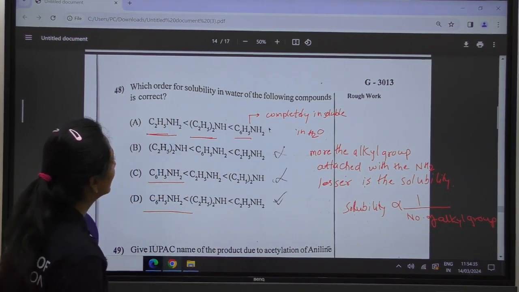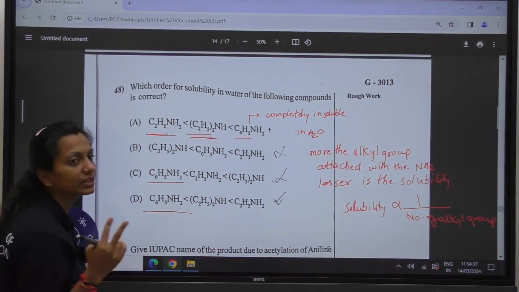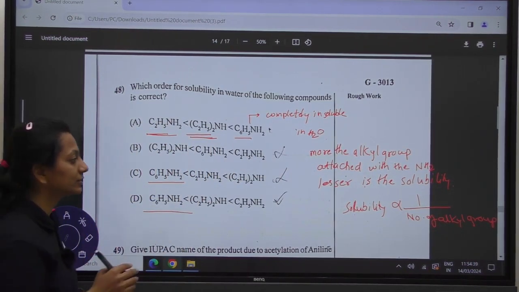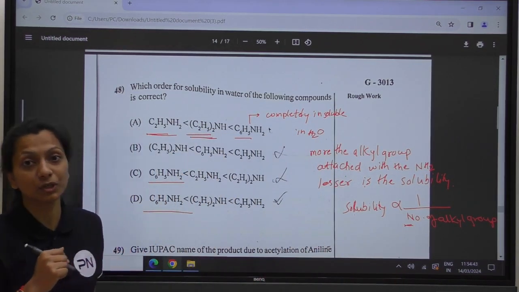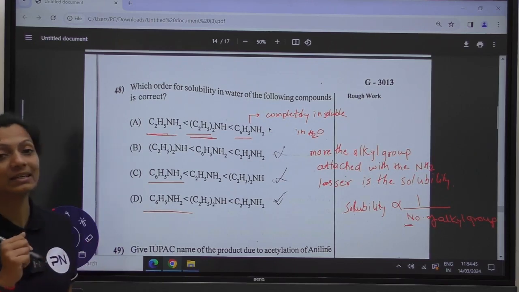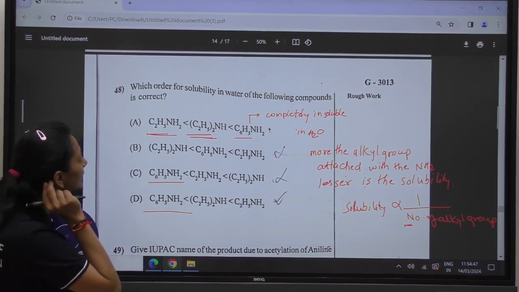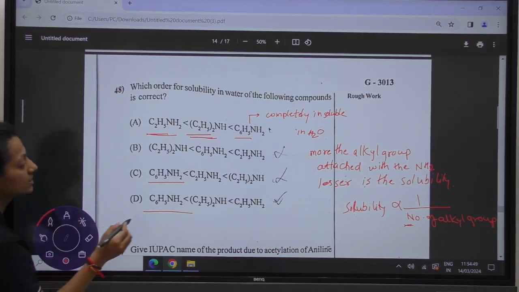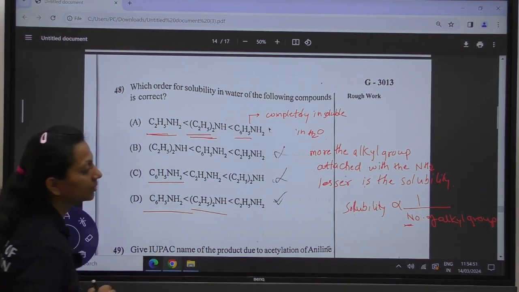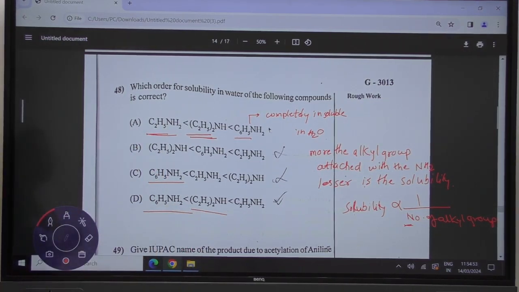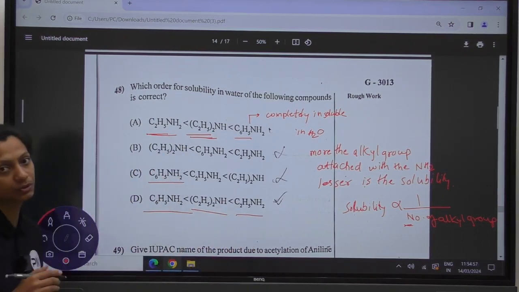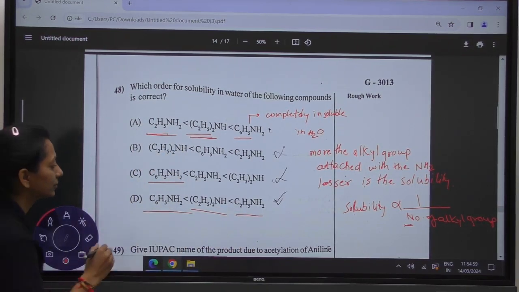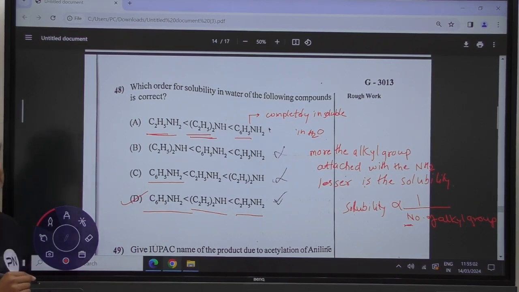In diethylamine you have two ethyl groups. So the more the alkyl groups, the lesser is the solubility. Solubility is going to decrease. So in this one, the more the alkyl groups, the lesser the solubility, and in this one you have only one alkyl group, so more is the solubility. So according to this, option D is the correct answer.